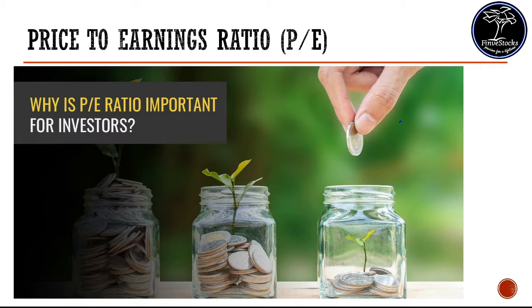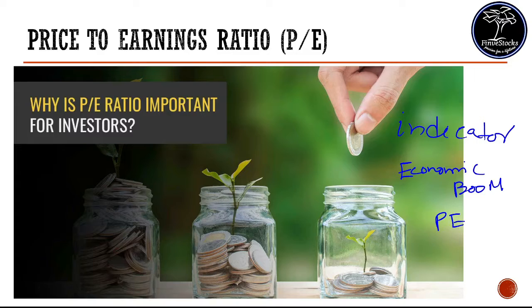Sometimes the overall PE will show very high, and sometimes it will show very low. The general trend is that high PE will happen in economic booms. Say if there is some bull run going on, at that time all the PEs for each and every company will be inflated. However, a higher PE ratio can also mean that the company is growing very fast. A rise in PE for a company could be due to improving financial fundamentals, which could justify the higher valuation.